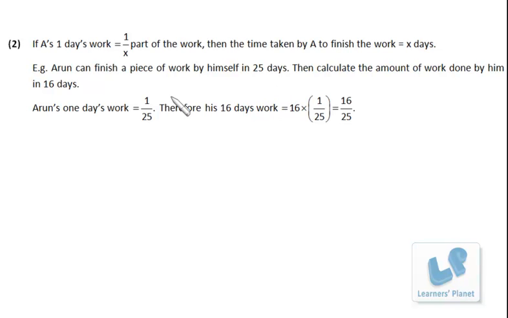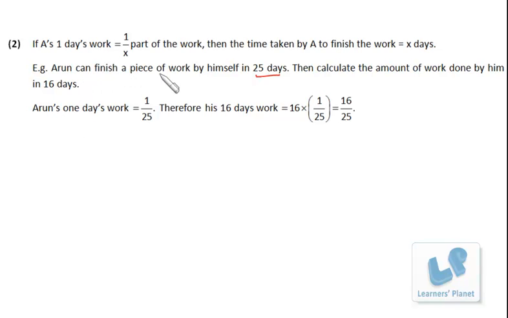Now, if A's one day's work is 1 by X part of the work, then the time taken by A to finish the work is X days. Let's take an example. Arun can finish a piece of work by himself in 25 days. Then calculate the amount of work done by him in 16 days.